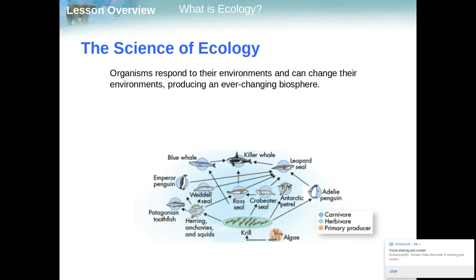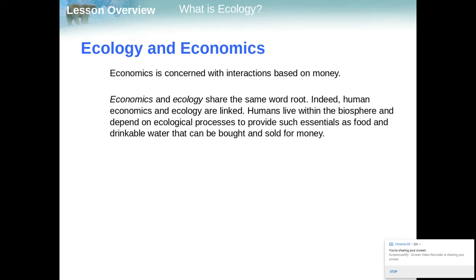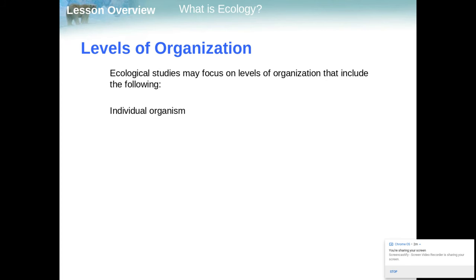Now, organisms respond to their environments, and because of this, they can change their environments as well. When you think about humans and how we are changing our environments, the first thing that should come to mind is global warming and how we have accelerated that through the burning of fossil fuels. So ecology and economics, how are they connected? Well, to start with, they share the same word root. So human economics and ecology are linked. We live within the biosphere. Here in the Bible Belt of Alabama, we have a huge interdependence on ecology because our primary industry is agriculture and its related processes.